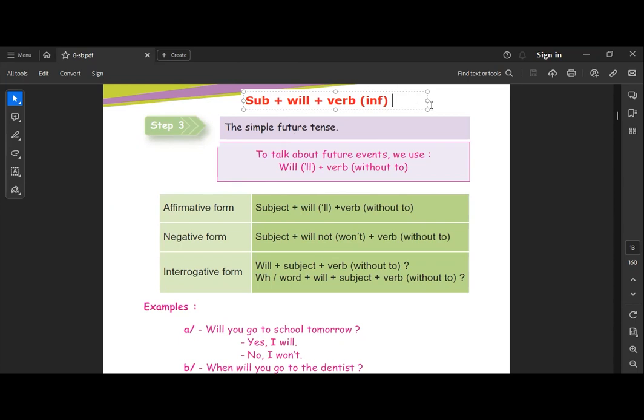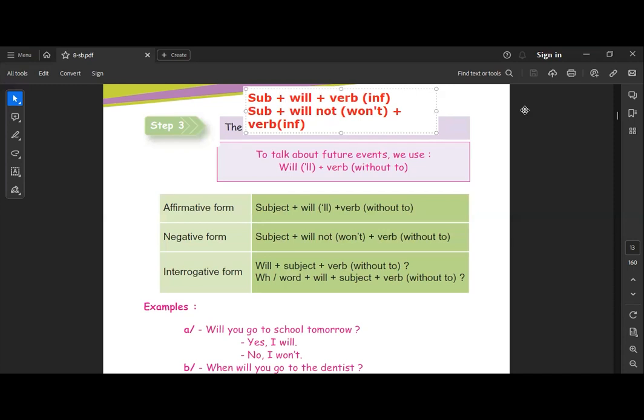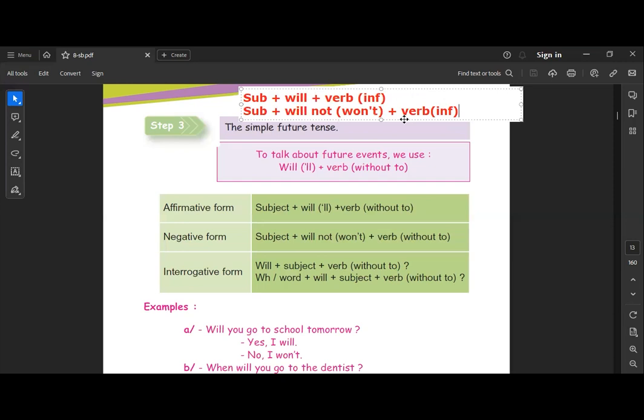If it is going to be in the negative form, if I'm going to make the negative form, okay, the negative form, I continue with subject plus will, of course adding not since it's negative. Will not all merges into one word called won't. Okay, so we have plus, of course, verb in the infinitive without to as usual. So here we can say she won't go to school tomorrow because she's on holiday. She won't or she will not. Will not replaces won't, or won't replaces will not.